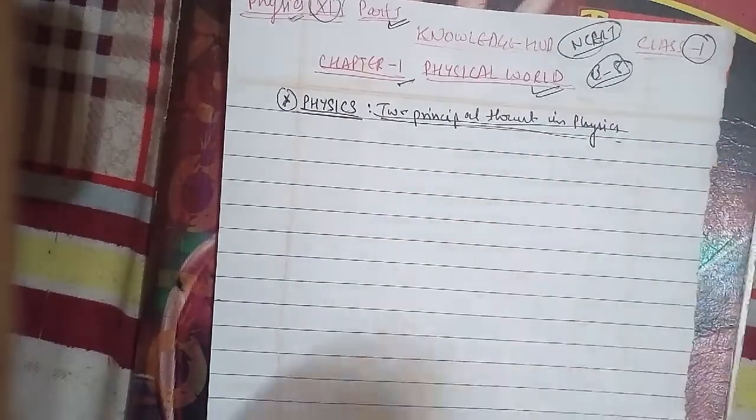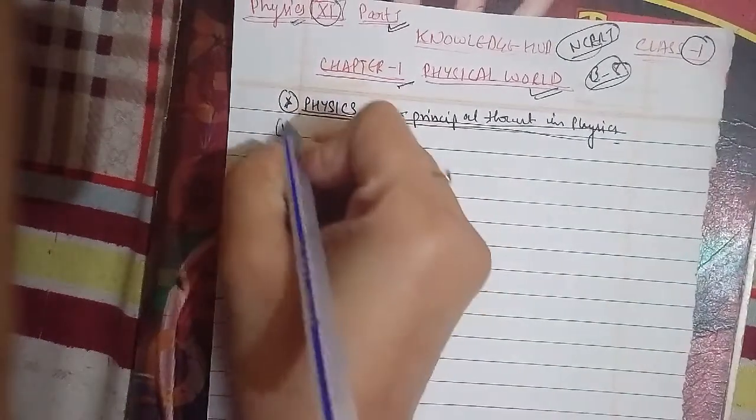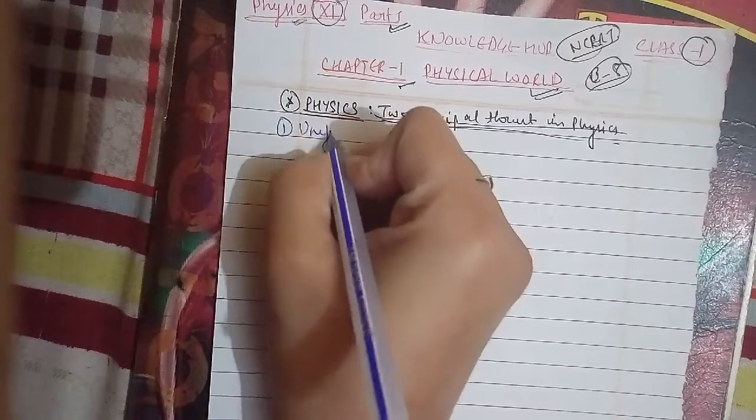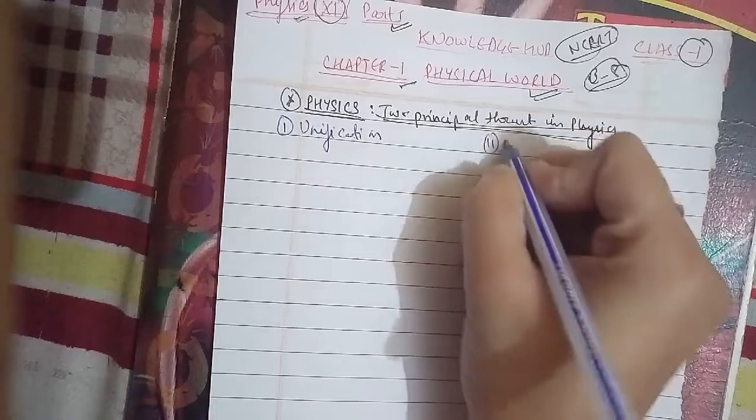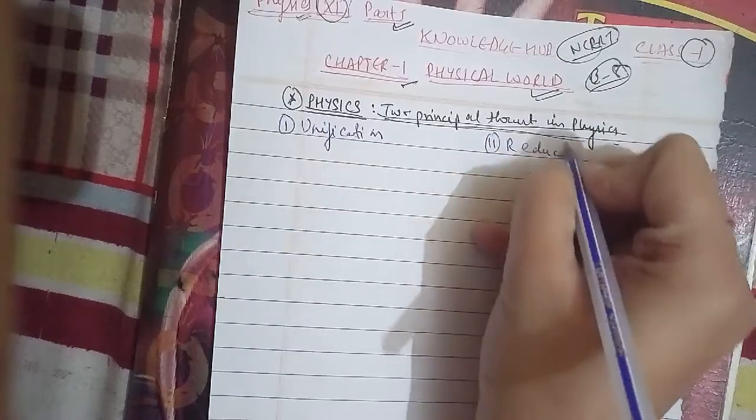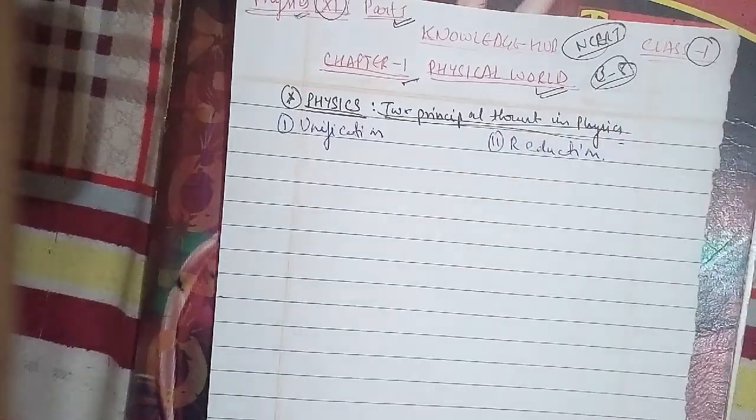The first is unification, and the second is reduction.